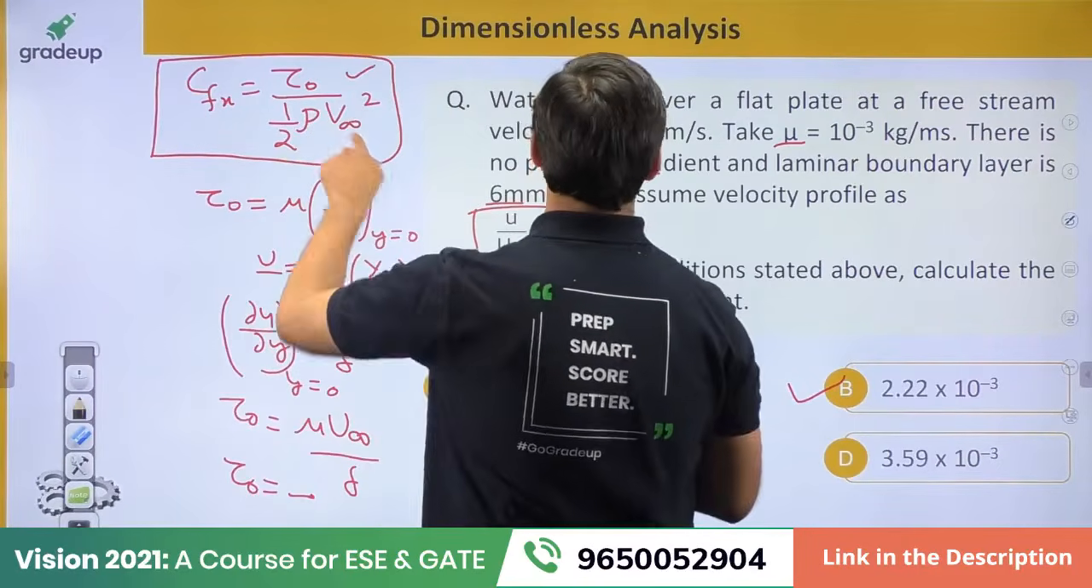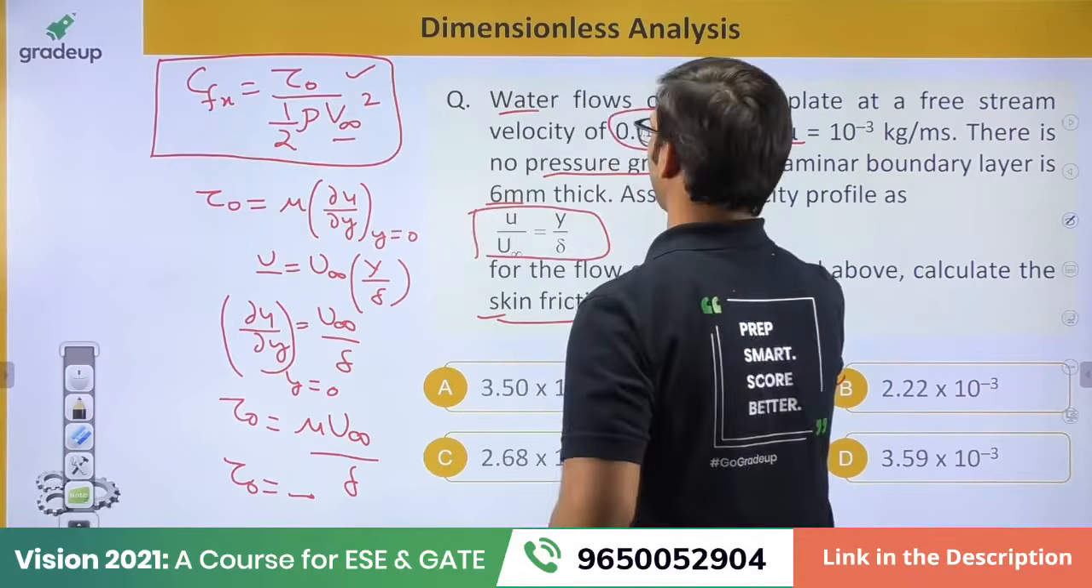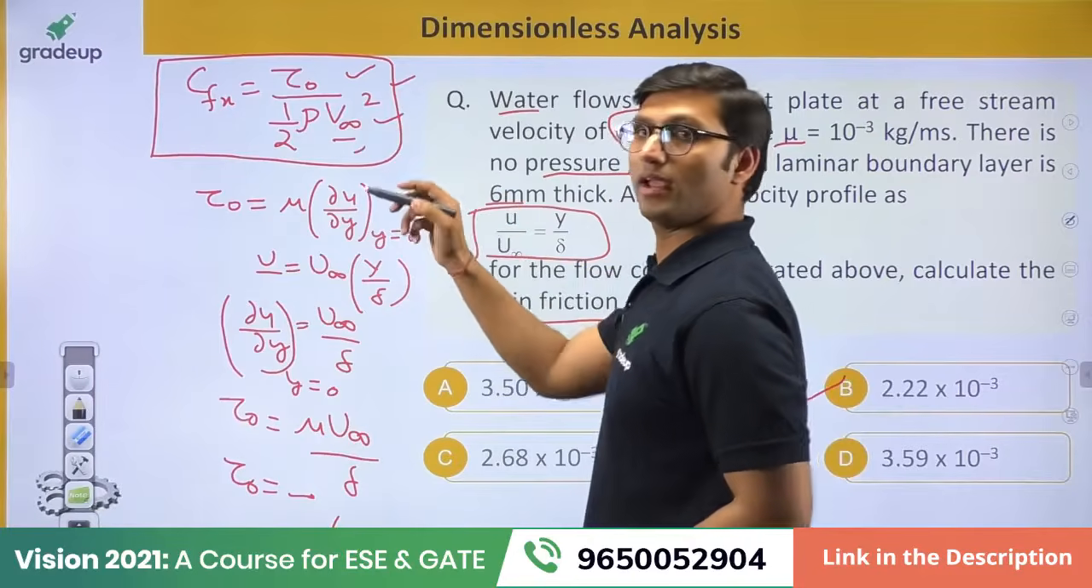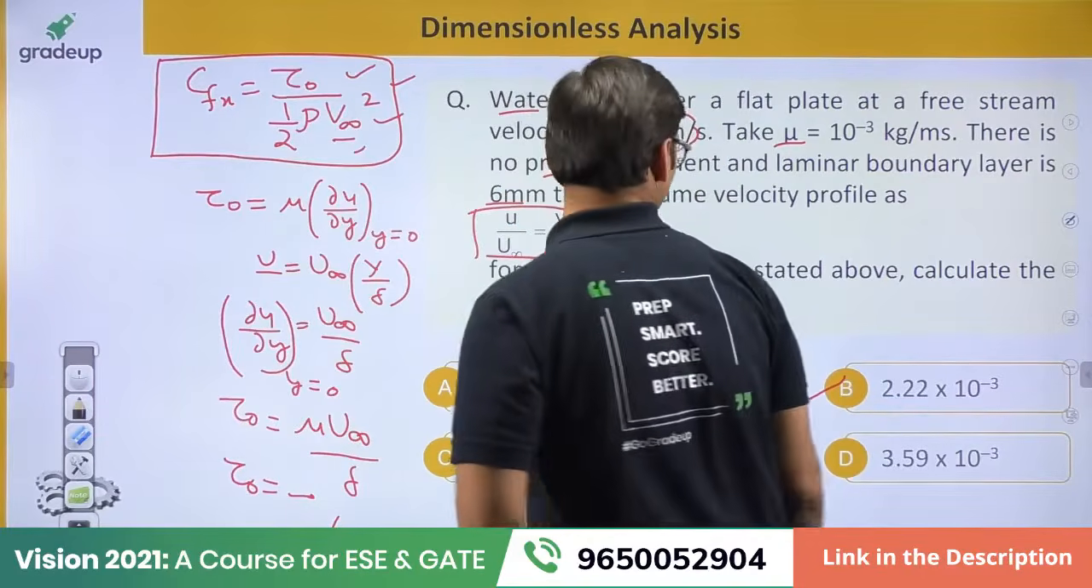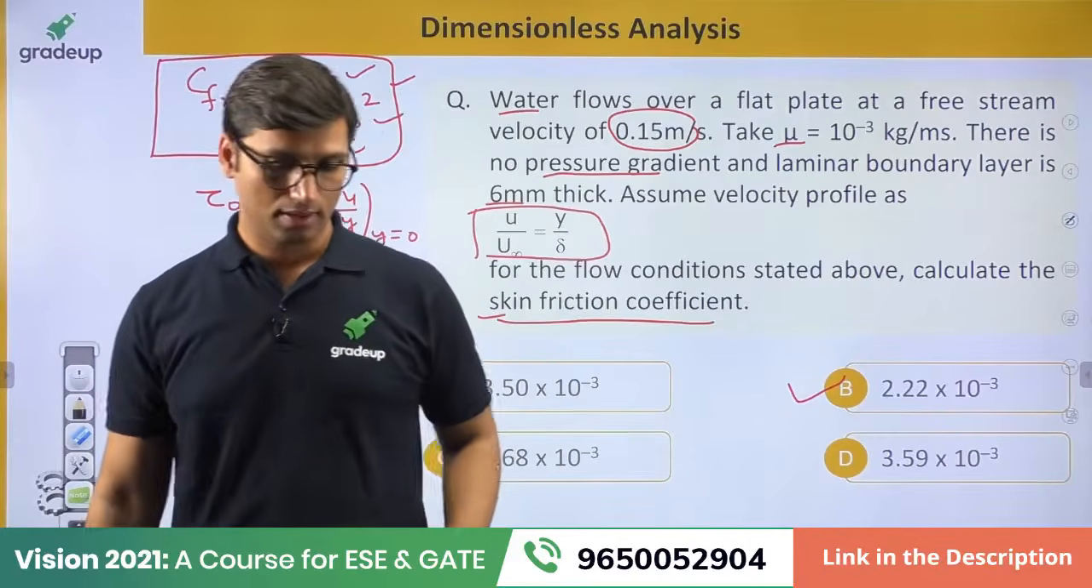The value of density for water is 1000, and the free stream velocity is 0.15. Just put the value of wall shear stress from here in this equation and everything, and you will get the answer, that is 2.22 into 10 power minus 3. That is the value of the result.